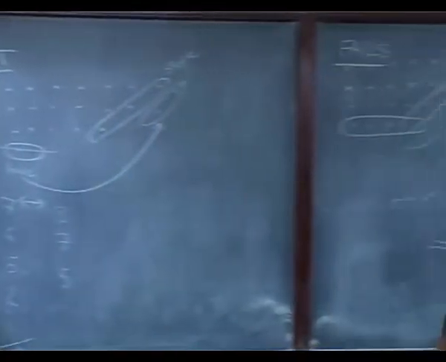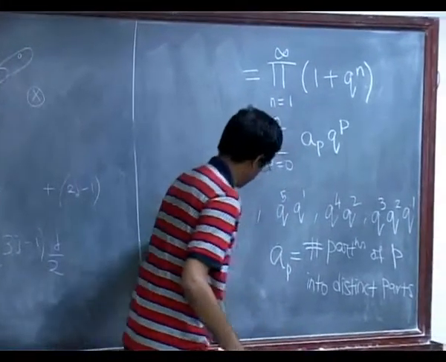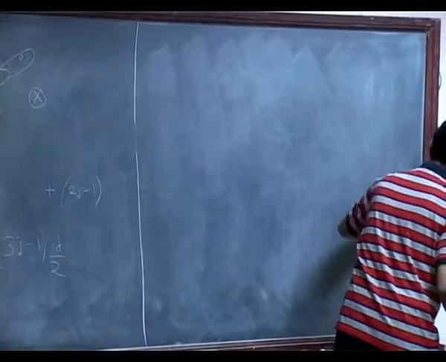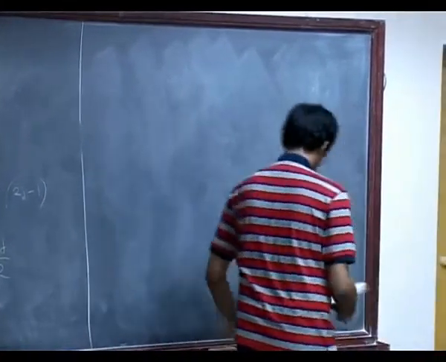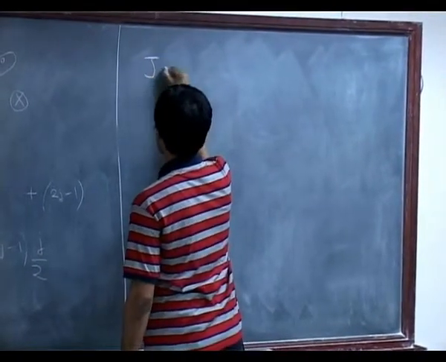Okay. So now I will just mention the second important identity.